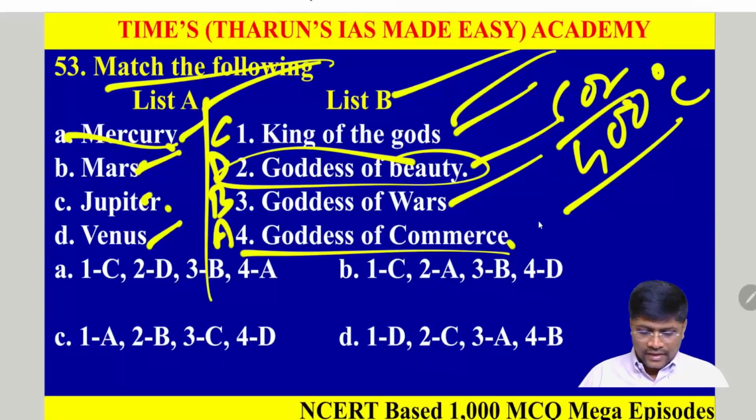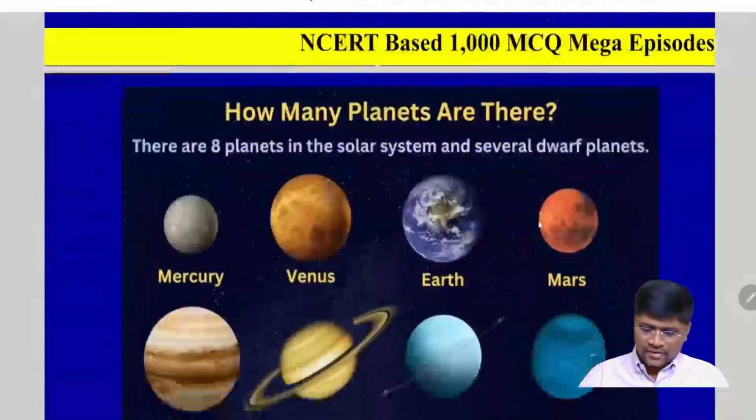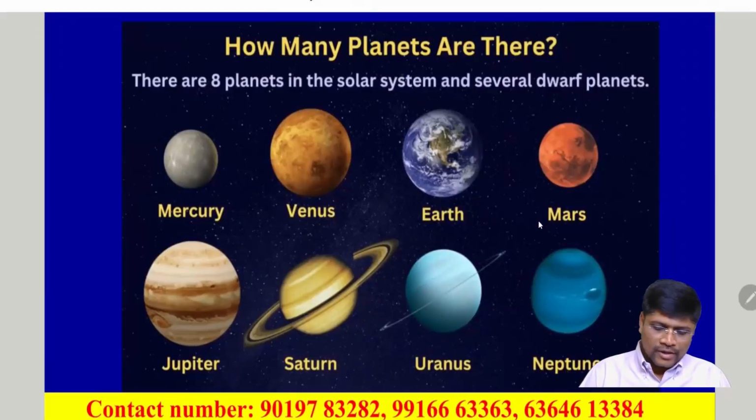Okay, C, D, B, A. For 1 it should be C, 2, D, 3, B, 4, A. So option A is correct. Clear? This is how the planets go. So Mercury is called the god of commerce and skill.